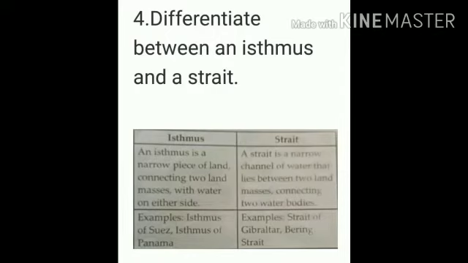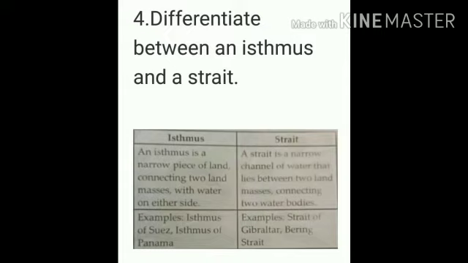Now, D question. Differentiate between an isthmus and a strait. Okay, now isthmus.